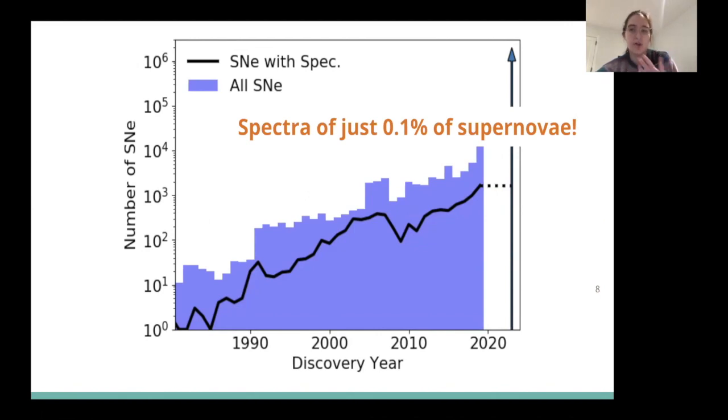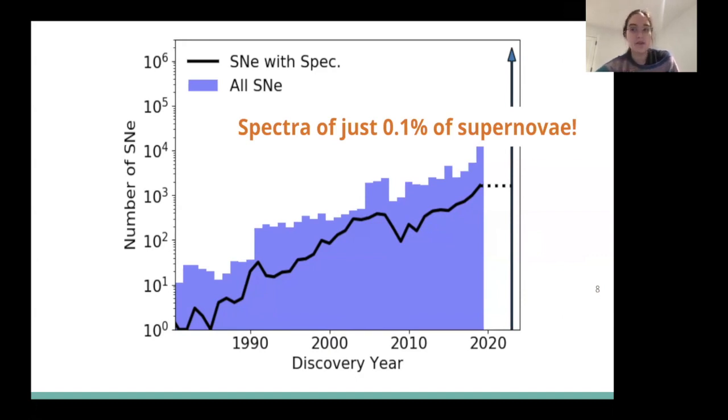With that, we're not going to increase our spectroscopic resources. And unfortunately, the vast majority of classification techniques right now rely on having at least one spectrum. So right now we only get spectra, so a classification of about 10% of all events. And because that number is not increasing, the fraction of supernovae which will have spectroscopic information for the Vera Rubin Observatory will be just 0.1%.